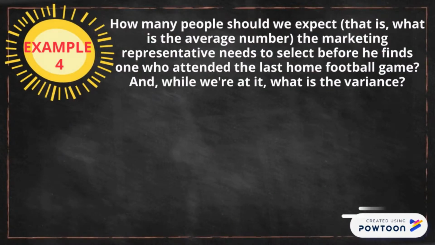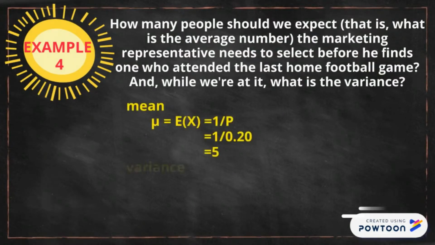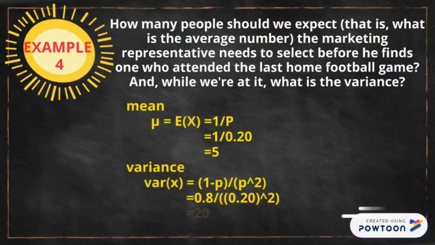How many people should we expect? That is, what is the average number that the marketing representative needs to select before he finds one who attended the last home football game? And while we are at it, what is the variance? The mean is equal to 1 divided by p, which is 1 divided by 0.2, and is equal to 5. For the variance, (1 minus p) divided by p to the power of 2 is equal to 0.8 divided by 0.2 squared, which equals 20.